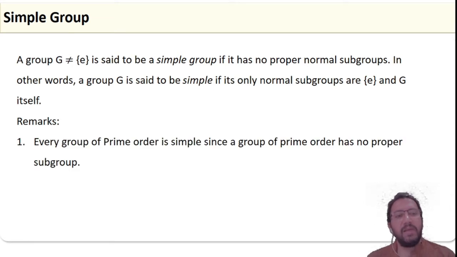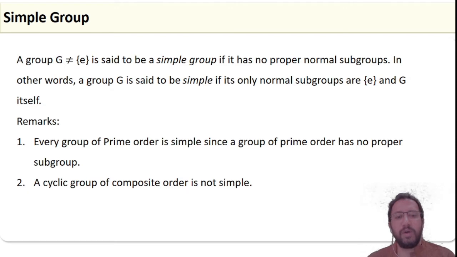Example: every group of prime order is simple, since a group of prime order has no proper subgroup. Because a prime order has only two divisors, 1 and p. If there exists a subgroup of prime order, they are only the singleton containing the identity and the whole group itself. That means it has no proper subgroup, therefore it is simple.